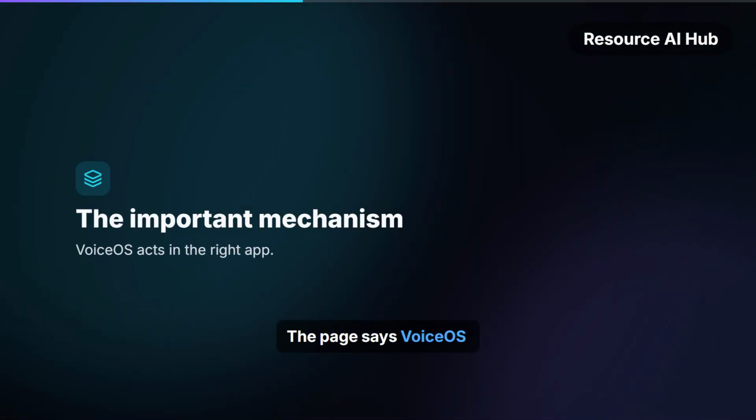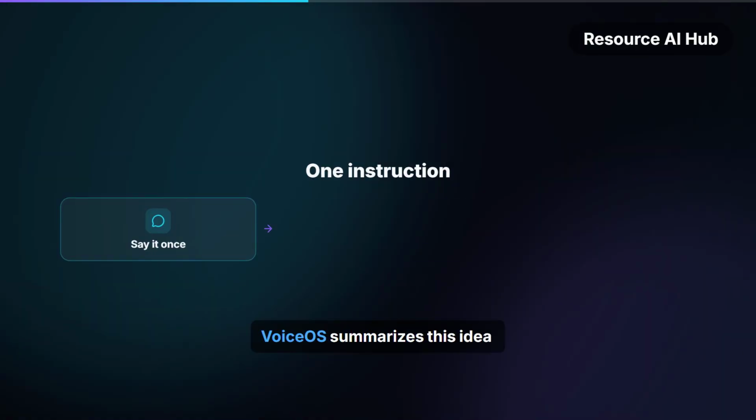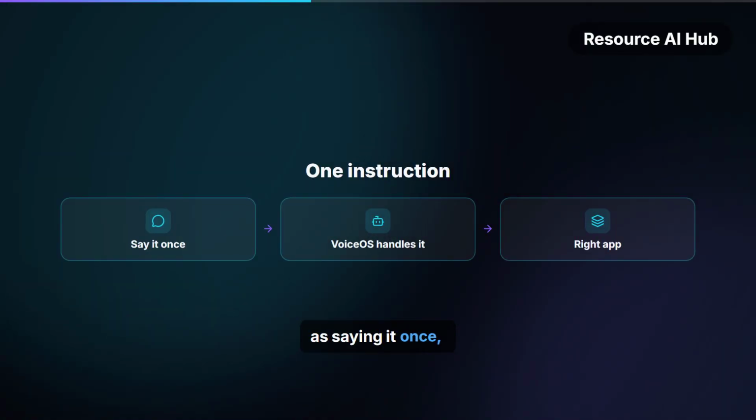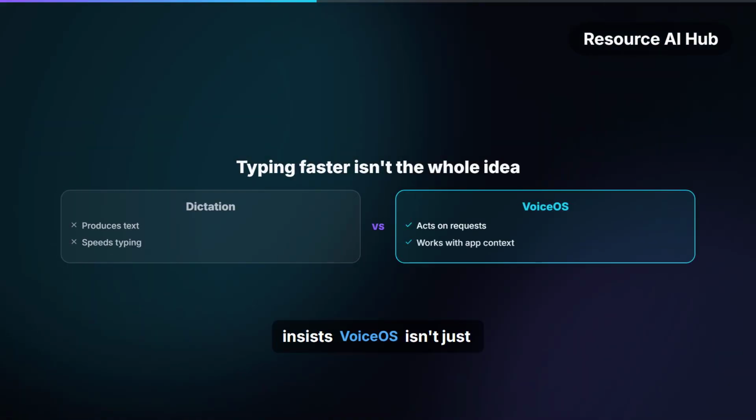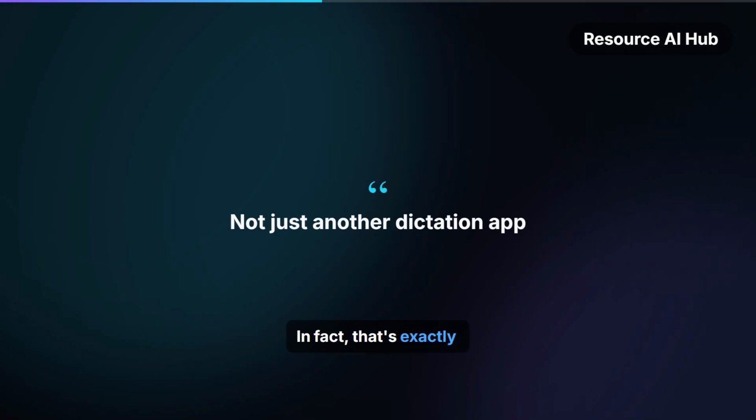The page says VoiceOS performs the requested action in the right app. VoiceOS summarizes this idea as saying it once, then letting the system handle the action. That's why the site insists VoiceOS isn't just another dictation app. In fact, that's exactly how VoiceOS frames the product on its site.